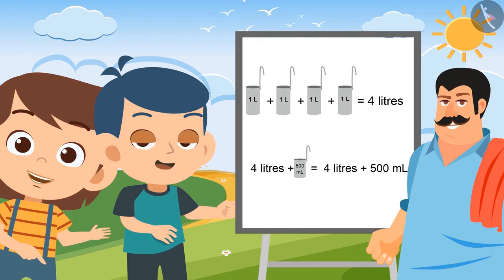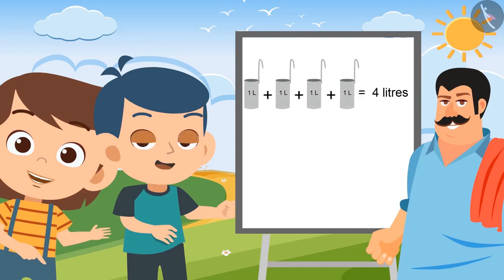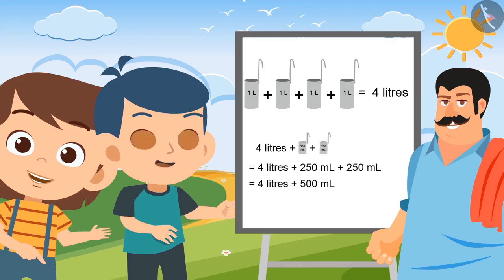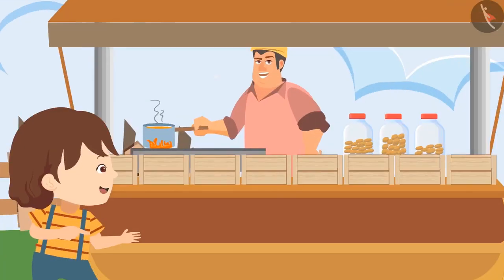Let me tell you another way. You can also measure 4 liters of milk by using the 1 liter container 4 times and the 250 ml container 2 times. Yes, this can also be done.